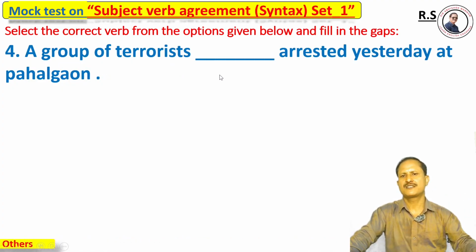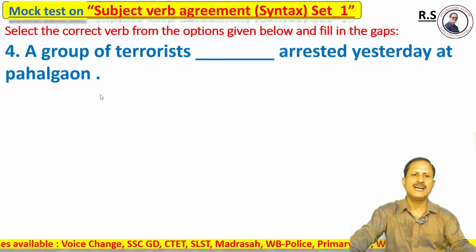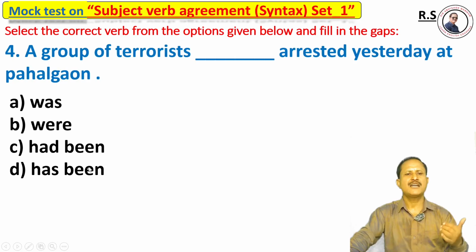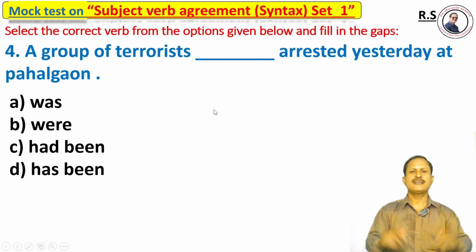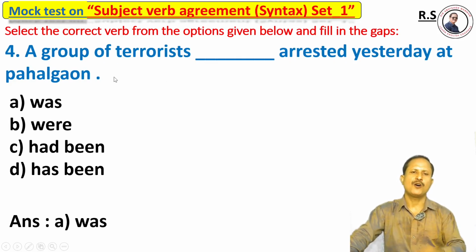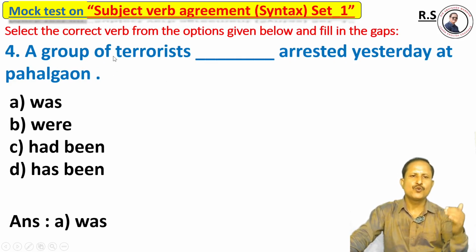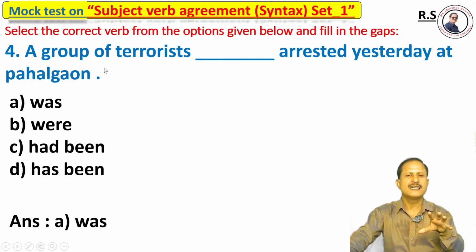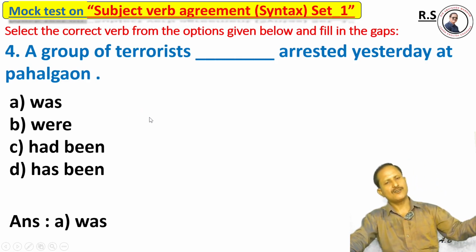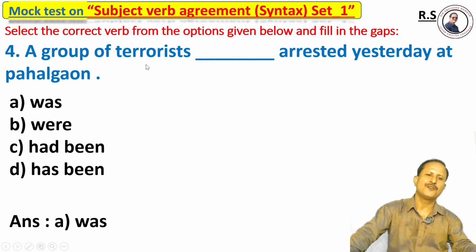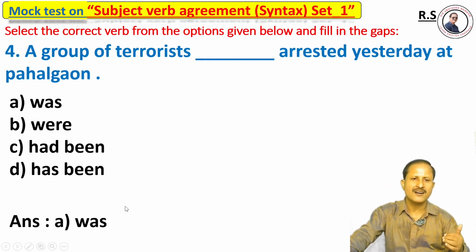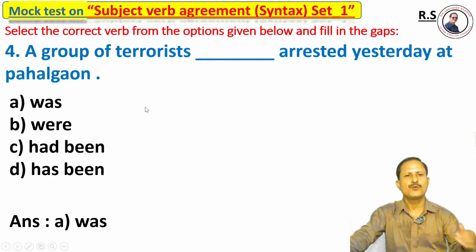Question number 4. A group of terrorists has arrested yesterday at Pahalgam. Option A was, option B were, option C had been, option D has been. So the right answer is option A, was. A group of. This is an example of lots of phrases that must agree with the singular verb form. So the right answer is: a group of terrorists was. Right answer is option A, was.